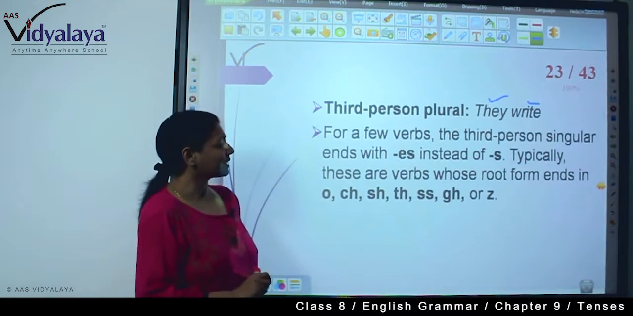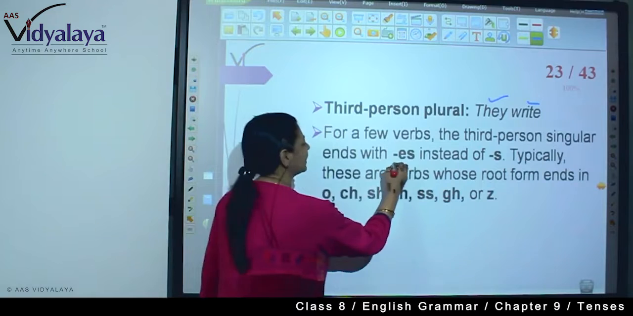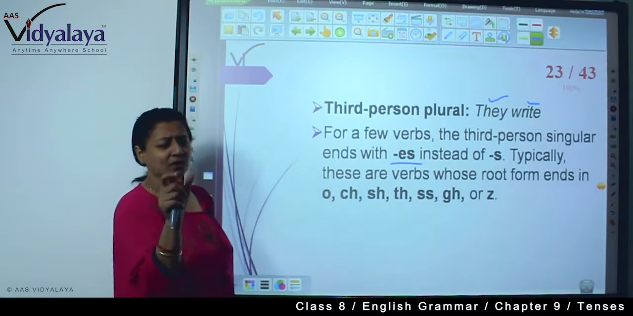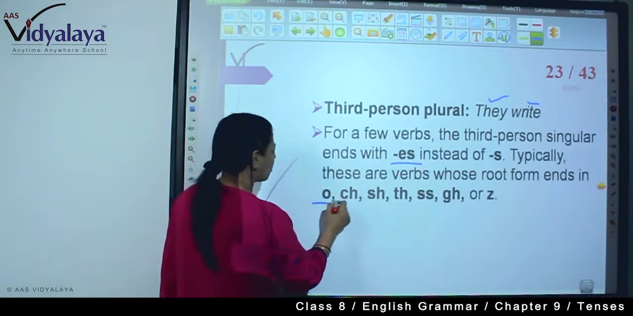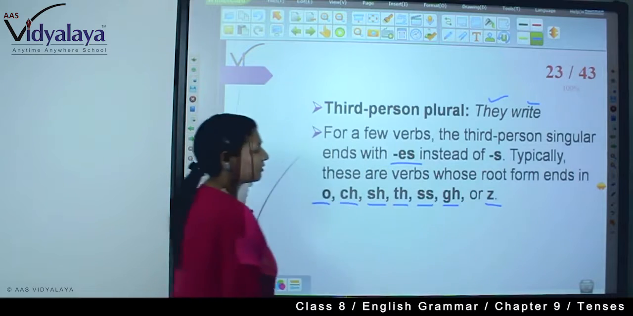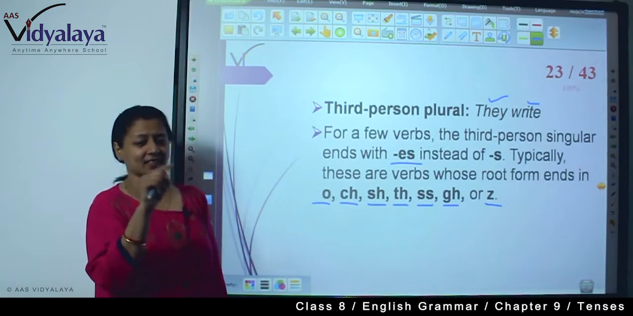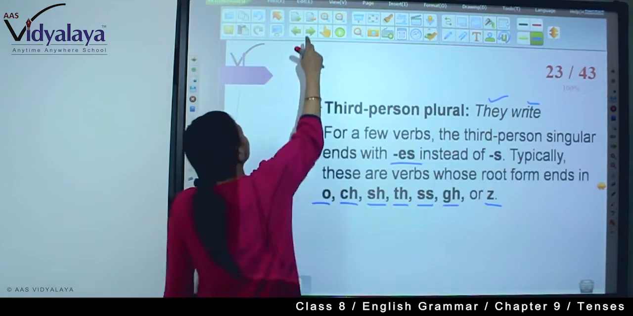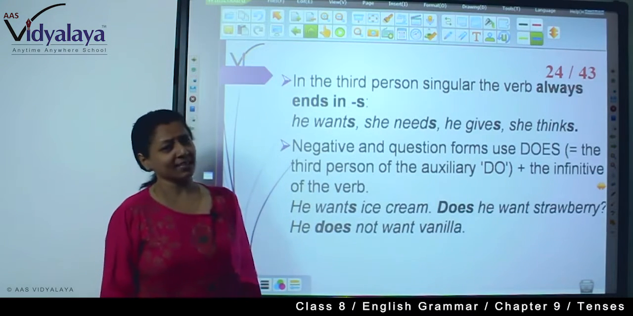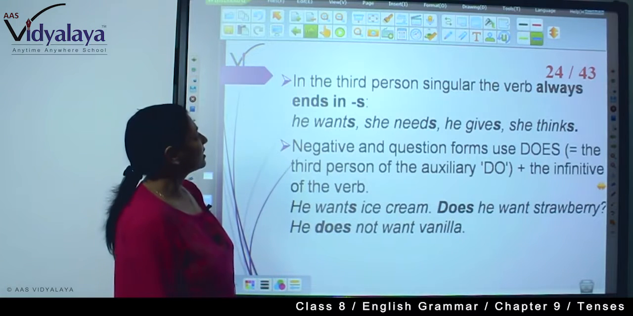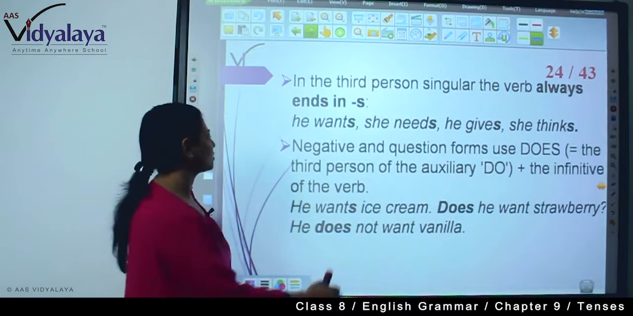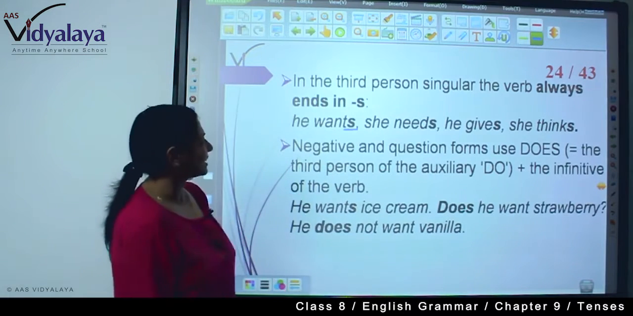Now, for a few verbs, the third person singular ends with es. For example, which are the verbs which end with o, ch, sh, ss, gh or z? We will have to use es instead of s. Now, in the third person singular, the verb usually ends in s. He wants, he needs, he gives, she thinks. Here you are seeing only s is there.